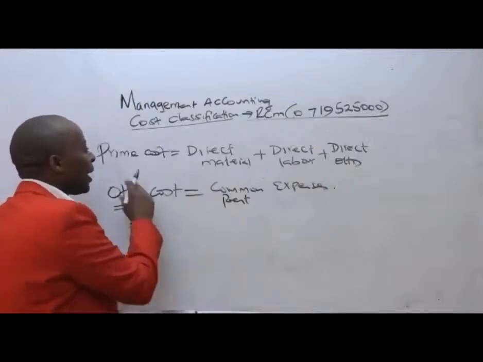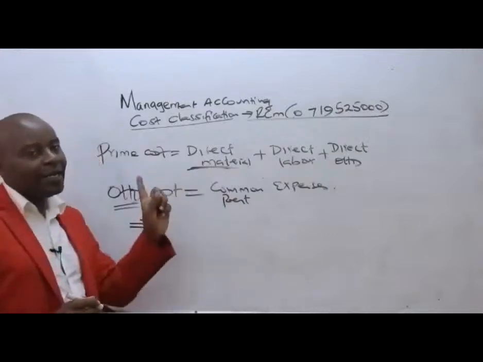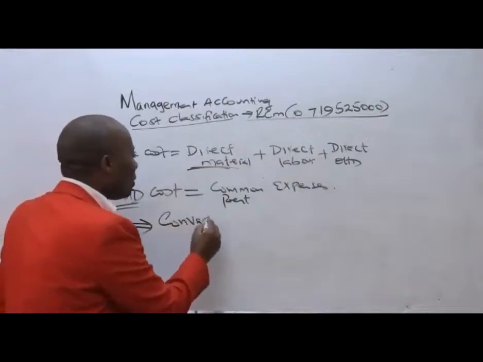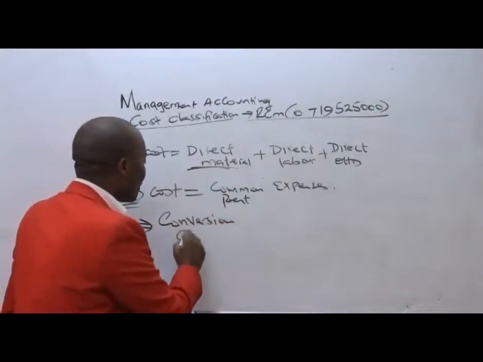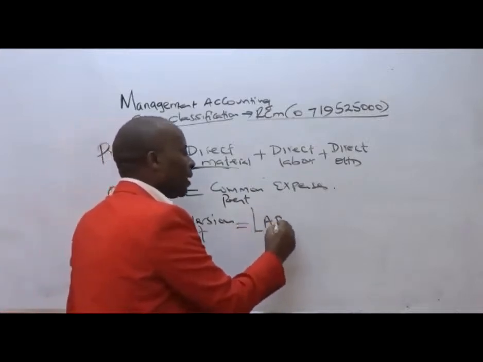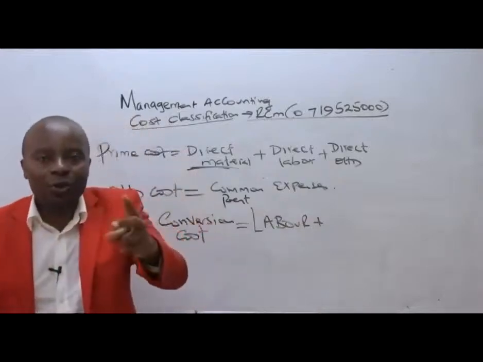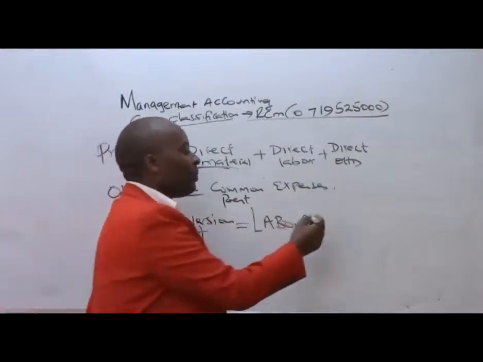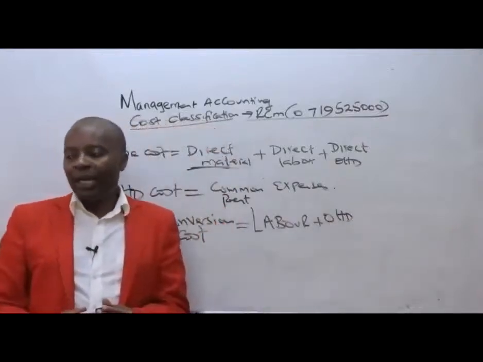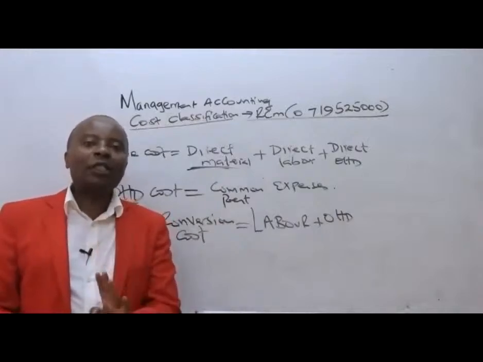But most importantly, will be for you to understand something here. We say the prime cost. Prime cost is material, labor, and any direct overhead. But generally, we have another terminology which is very important here called conversion cost. Conversion cost, the cost of converting raw materials into finished goods, are only two. It is labor plus what here? Plus overheads. So labor plus overheads will give us what we call conversion cost.